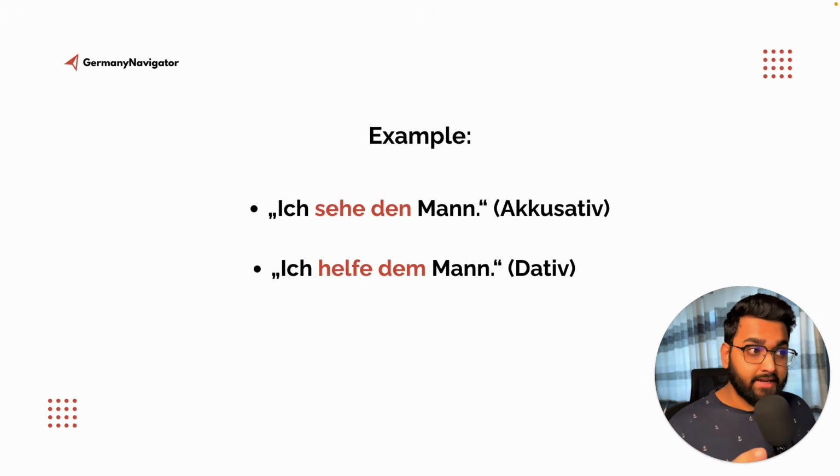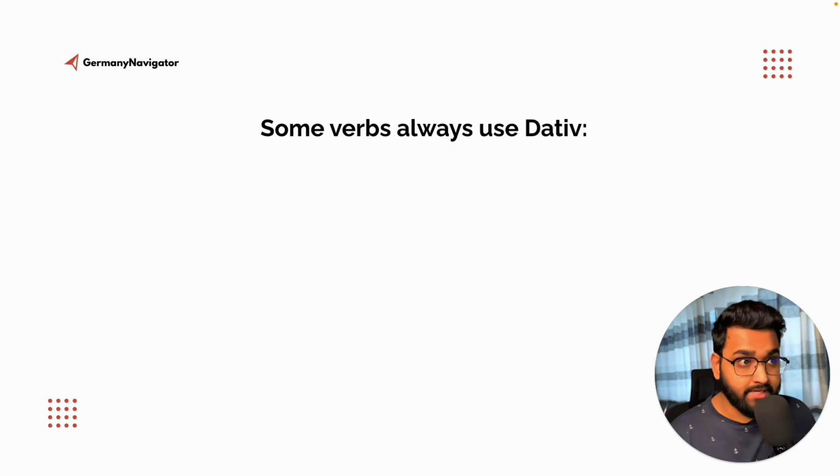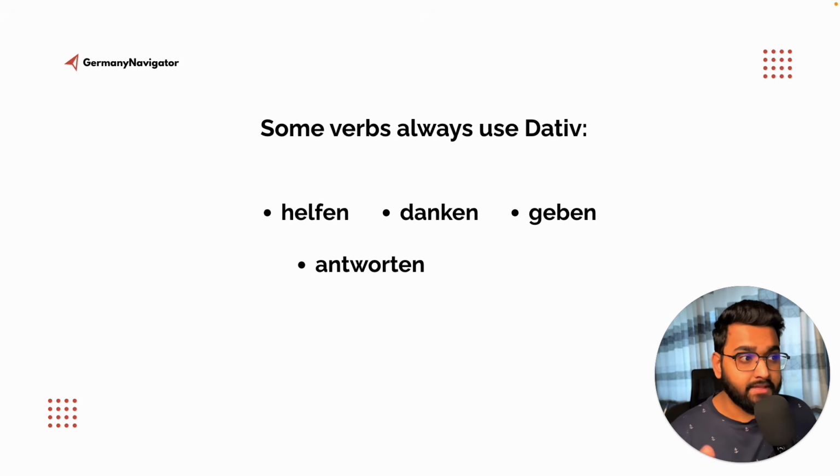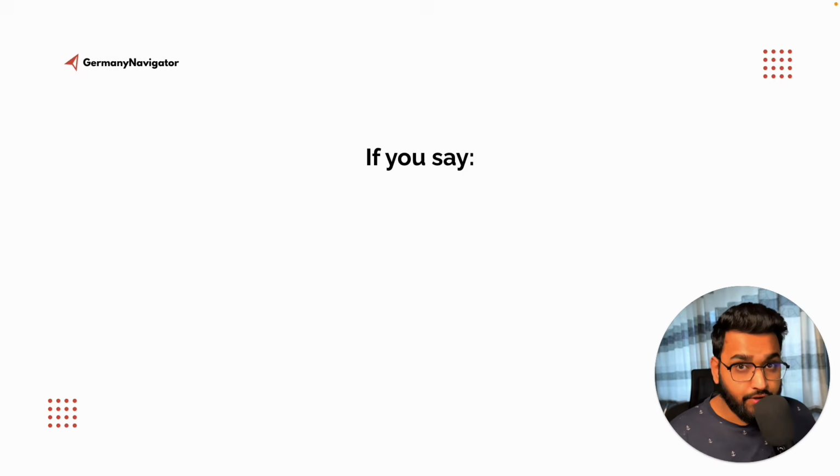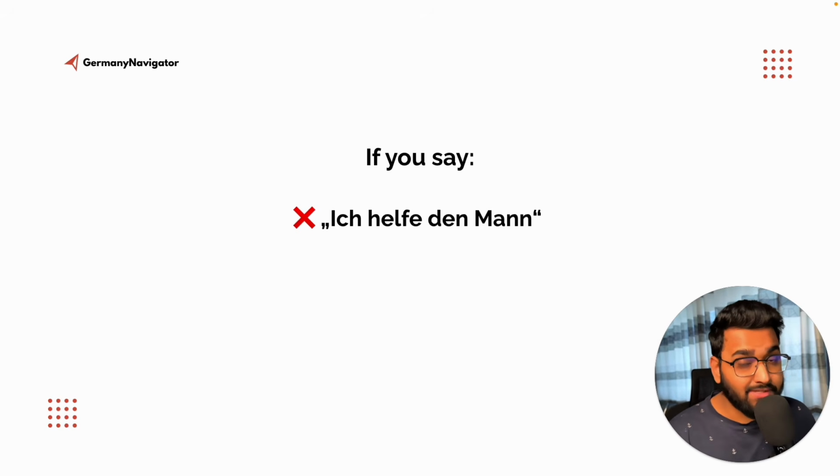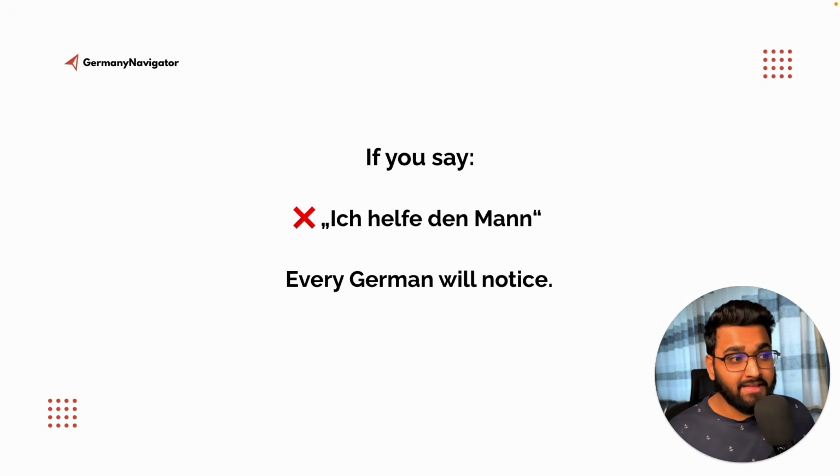You should also know at A2 level that the article der becomes den in accusative, and in dative it becomes dem. Okay? So ich sehe den Mann, it's accusative, and ich helfe dem Mann, it's dative. Some verbs always use dative, and these are helfen, danken, geben, antworten, gehören. So if you say ich helfe den Mann, it's completely wrong. It will be ich helfe dem Mann. And if you say ich helfe den Mann, every German will